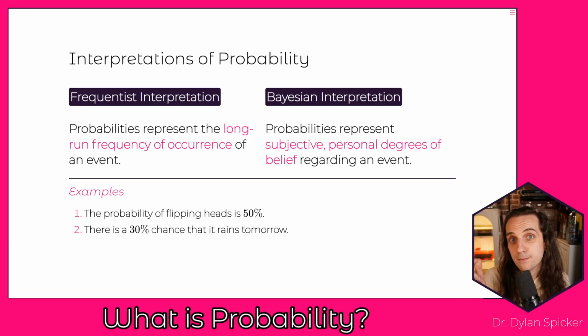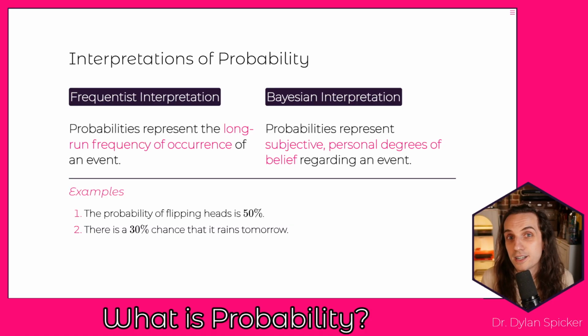Now, if we think about the statement, there's a 30% chance that it rains tomorrow. Okay, so what are we actually saying? How do we interpret this in the frequentist worldview? Well, what we want to do is think about being able to run the experiment over and over and over again. And so if we're saying this, then what we could say is, well, in the long run, if we were to be able to play out tomorrow over and over and over again, 30% of the time, so in 30% of days that are like tomorrow, we would see rain.